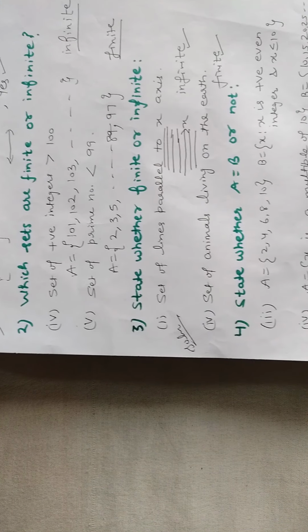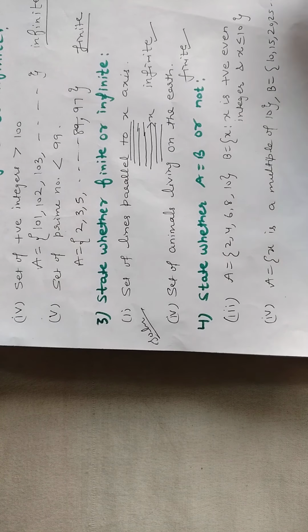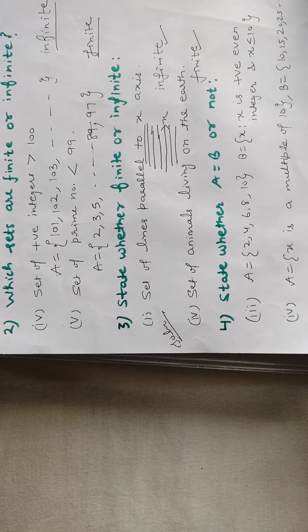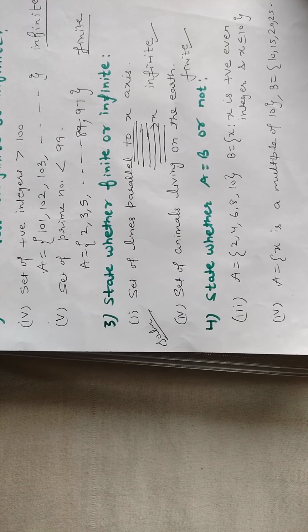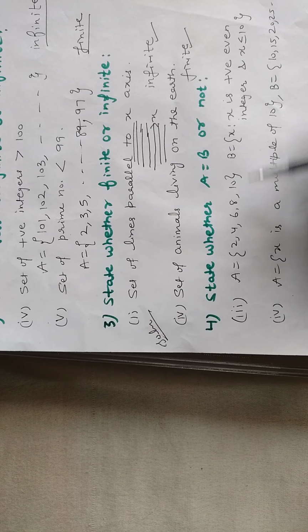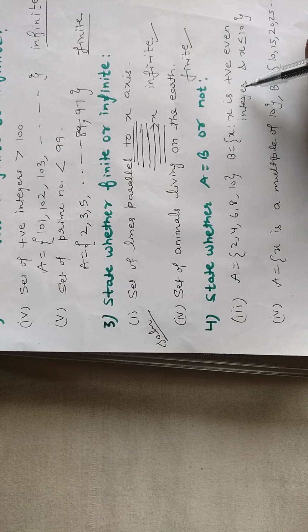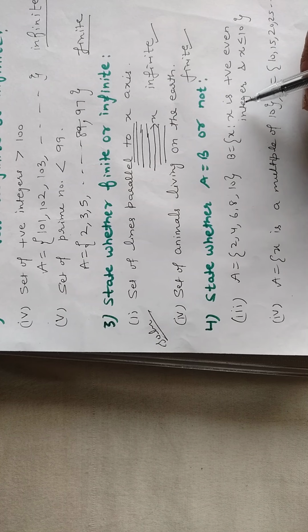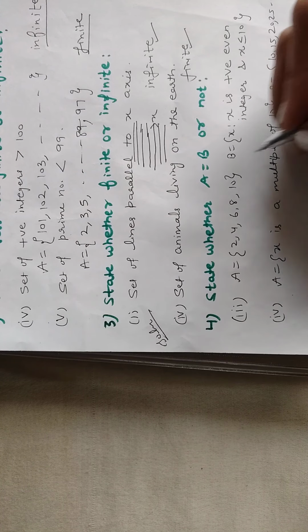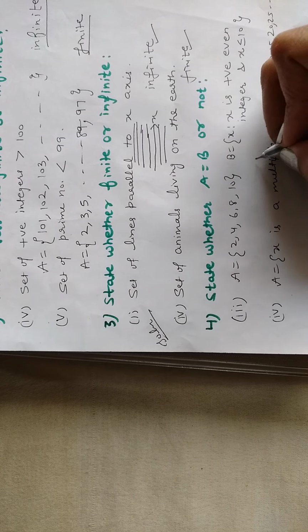Clear? Now next is state whether A is equal to B or not. You have to tell whether A and B are equal or not. A set is written in roster form while B set is written in set builder form. So firstly try to make set B also in roster form. Then you will compare.